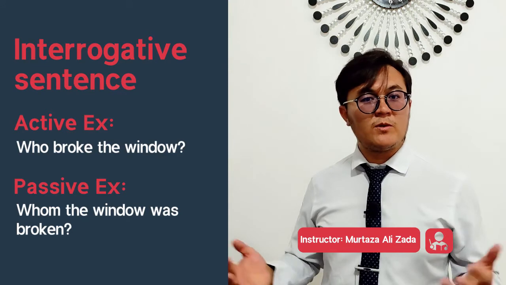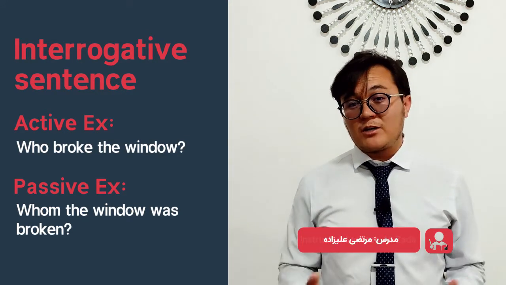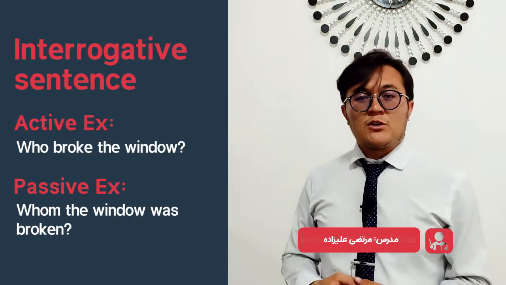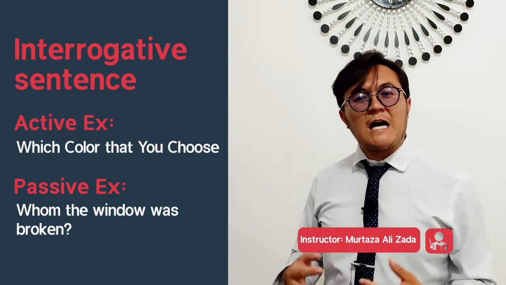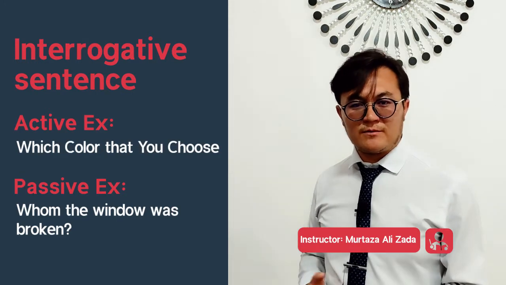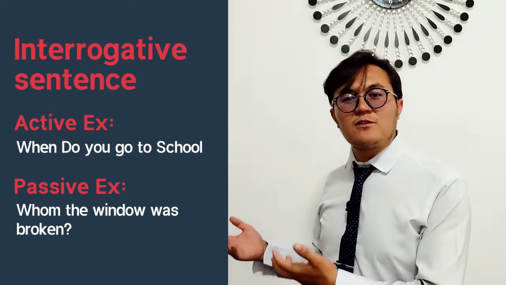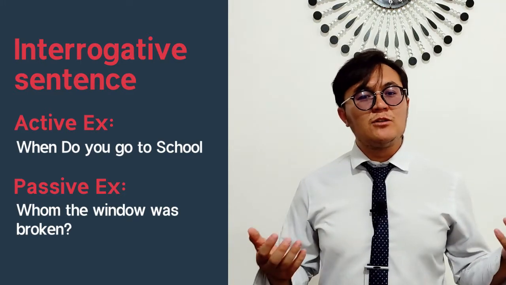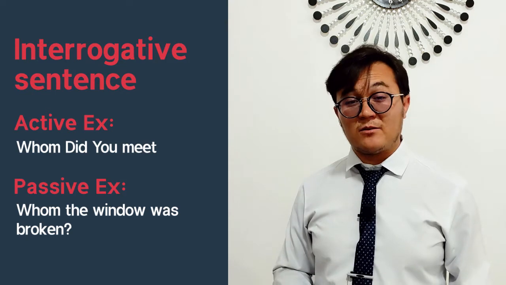This is the way that we would typically change WH interrogative sentences into the passive voice. Another example: which color did he choose? When do you go to school? Or whom did you meet? Or hundreds and thousands of other examples that we are going to have.